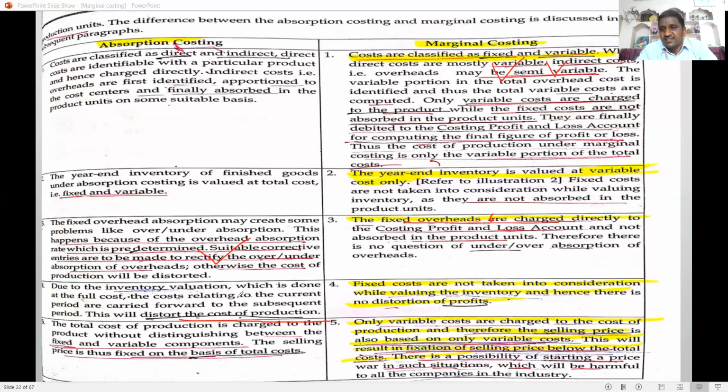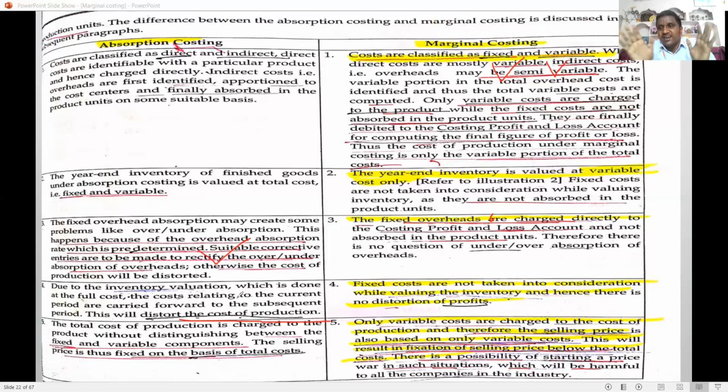It is the marginal costing. It is the major difference between absorption costing and marginal costing. Simply, absorption costing is nothing but the total cost is taken into consideration. There is no discrimination between fixed cost and variable cost; all costs are taken into consideration. In marginal costing, cost is divided into two types, fixed and variable. Only variable cost is taken into consideration.